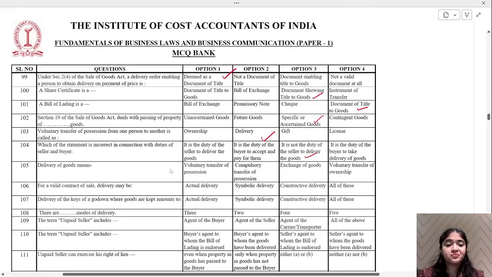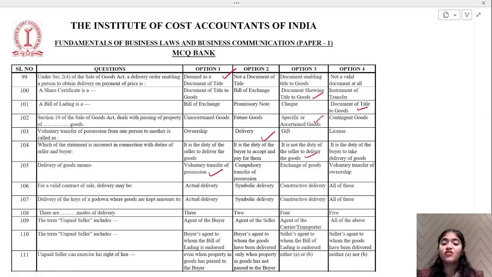Now, delivery of goods means what? Voluntary transfer of possession, compulsory transfer of possession, exchange of goods, or voluntary transfer of ownership. Delivery of goods means voluntary transfer of possession. For a valid contract of sale, delivery may be actual, symbolic, constructive, or all of this. It is all of this.